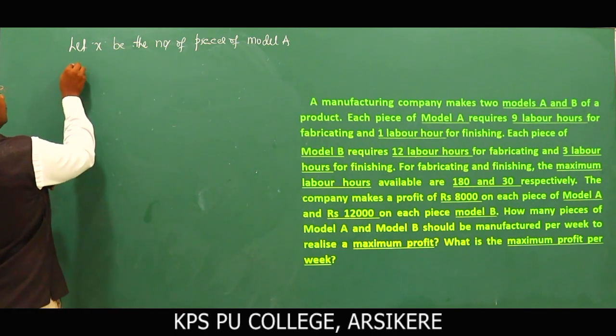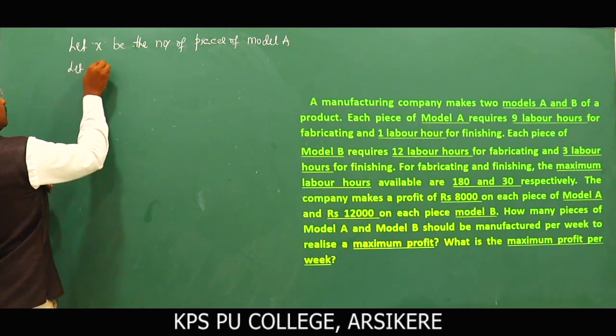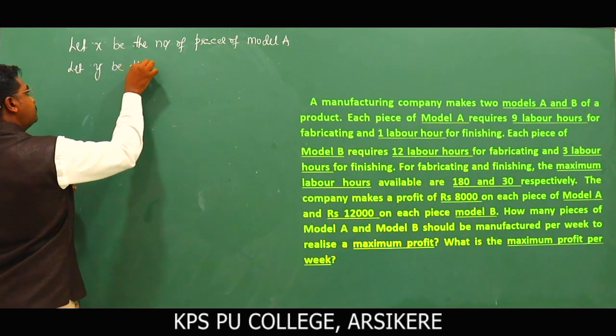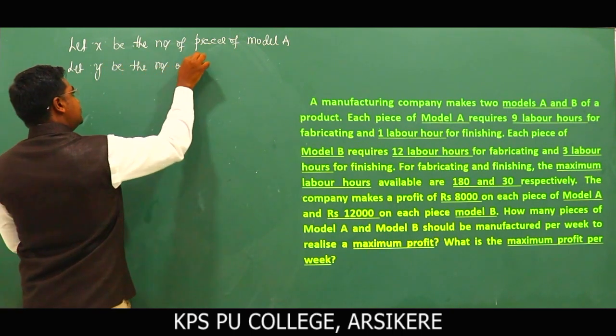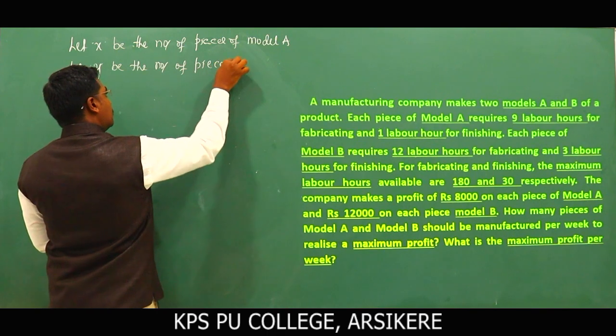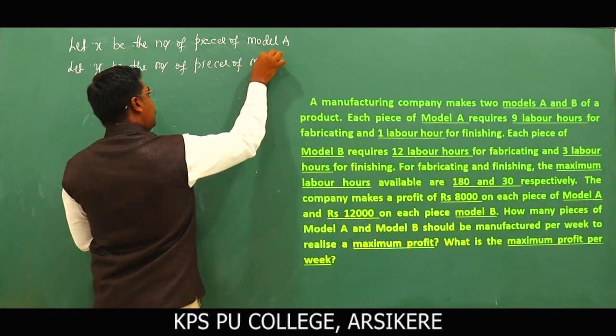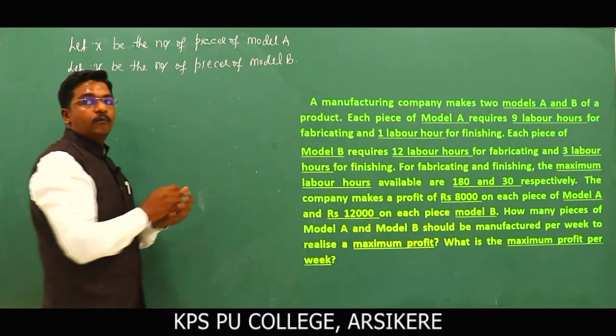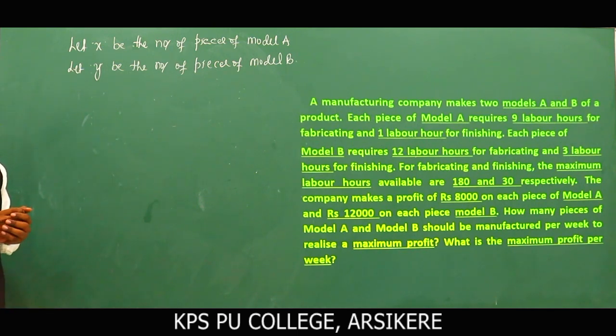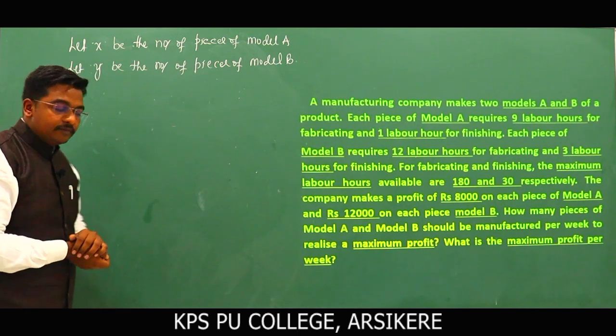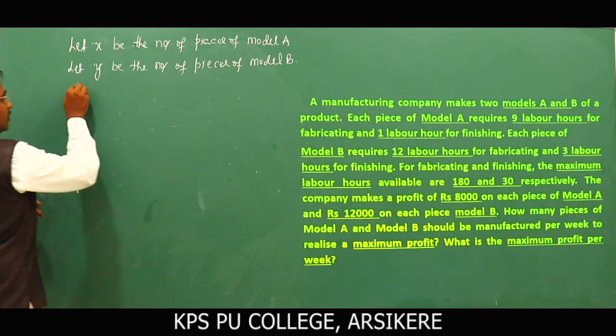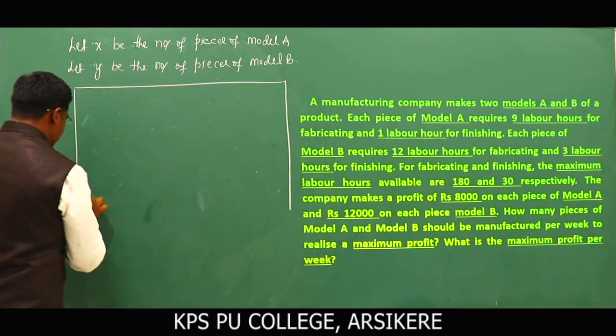Similarly, let y be the number of pieces of model B. Now I'll convert this into a table. Write all the essential things.